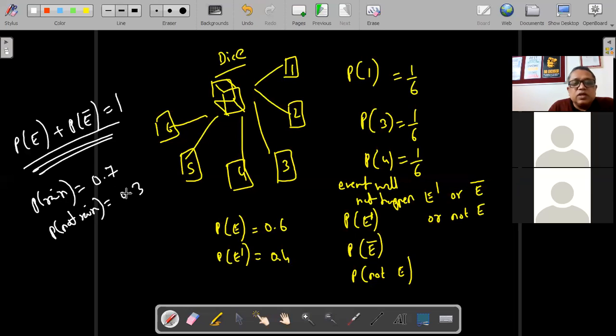If the probability of raining is 0.7, the probability that it will not rain will be 0.3. As simple as that, right? So total probability will always be 1.